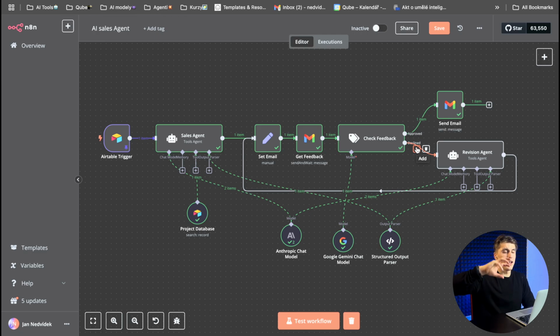Let's say I write, okay, I don't like this message. It rewrites this message and sends it to the client only when I am okay with it, because all of our potential clients in agencies say, hey, it will be written by a robot, and I don't know if a robot will do it the same way I would. It's only on you, on your prompting skills, and on the way you say, okay, I don't like it, now I like it, so send it. You are in the loop and you can check it for yourself.